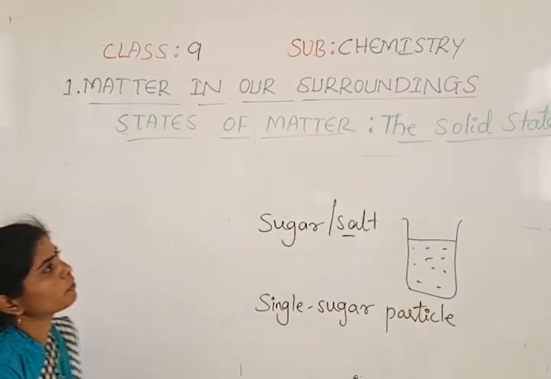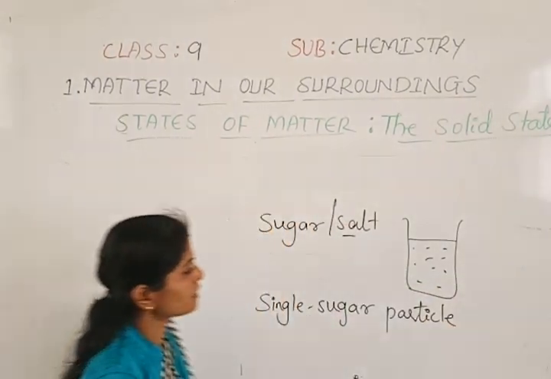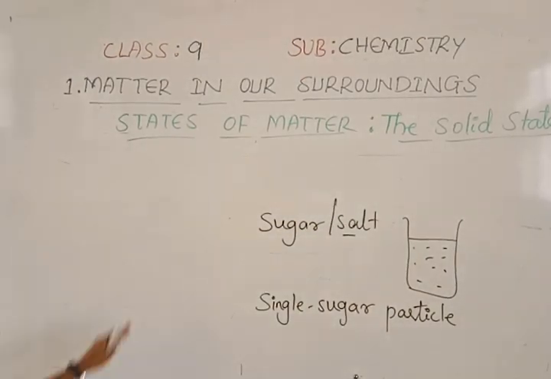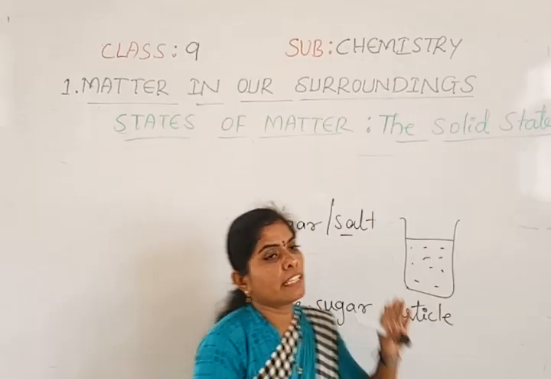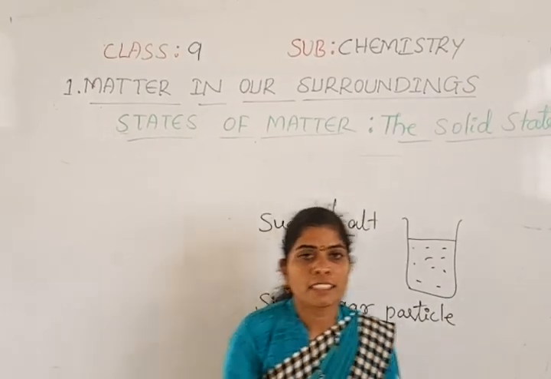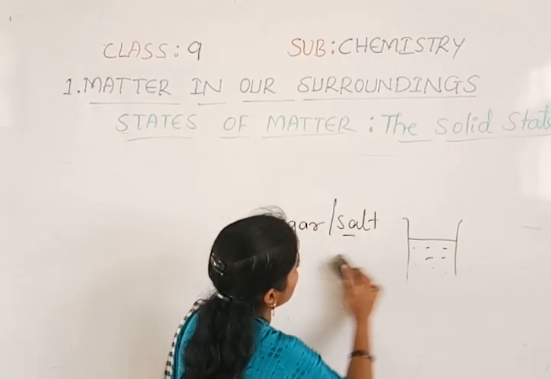Okay, so this is about the solid state. And here, as I said, the states of matter are differentiated by the characteristics of matter. So what are the characteristics of matter we learned here?